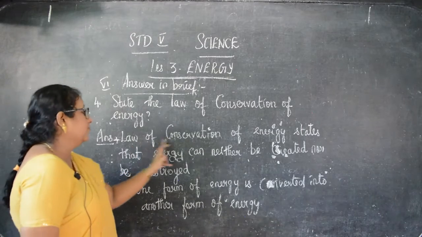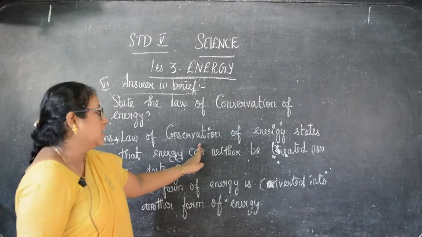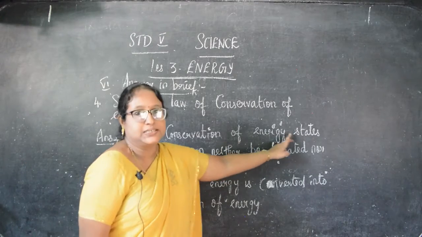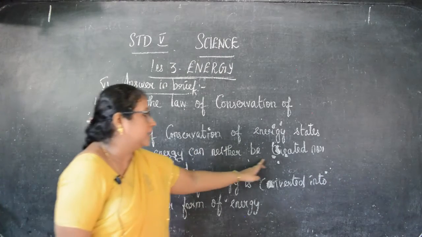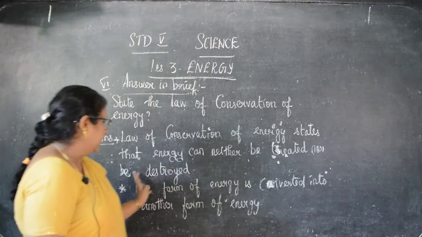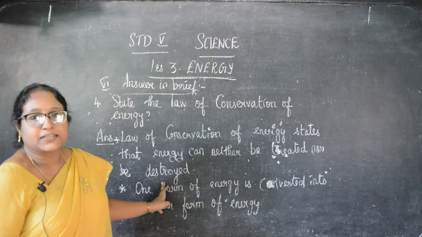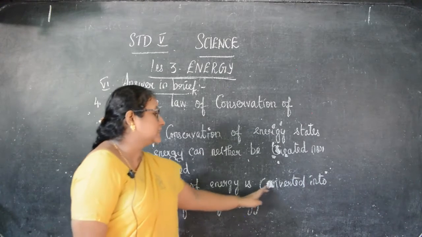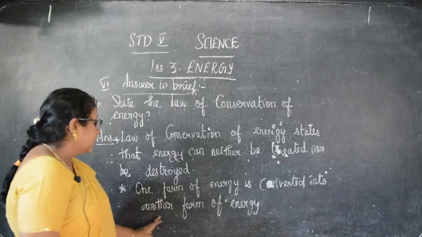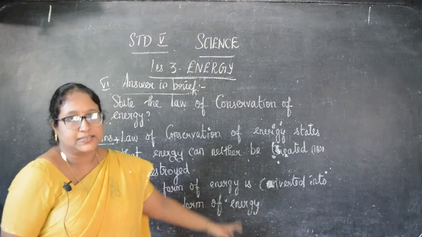So the law of conservation, you can read along with me, children. Conservation of energy states that energy can neither be created nor be destroyed. Okay, children, can neither be created nor be destroyed. One form of energy is converted into another form of energy. You understand this, children?